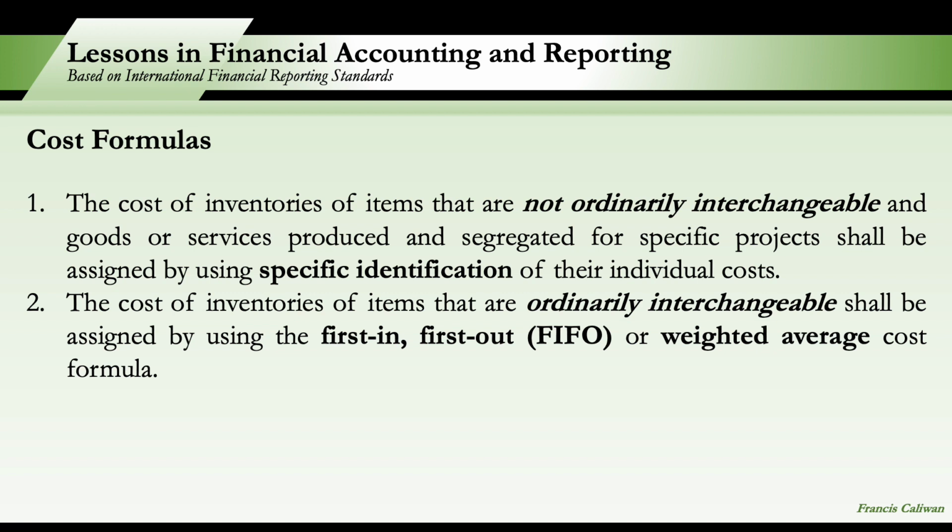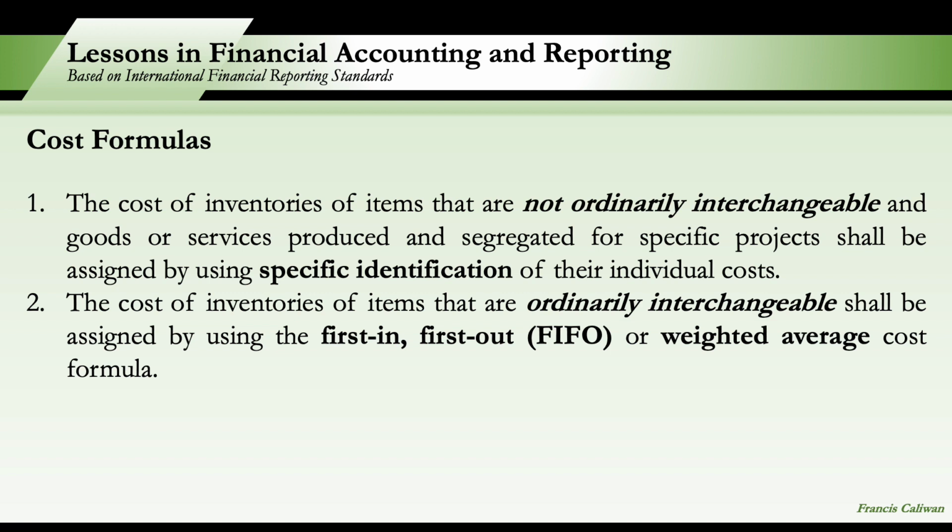The choice whether we use specific identification, first in, first out, or weighted average depends upon the nature of the goods or the items of inventory. So if the inventory items are not ordinarily interchangeable and goods or services produced and segregated for a specific project, we will use specific identification. So yung mga hindi nagkakapalitan kasi hindi naman magkakaparehas, we use specific identification.